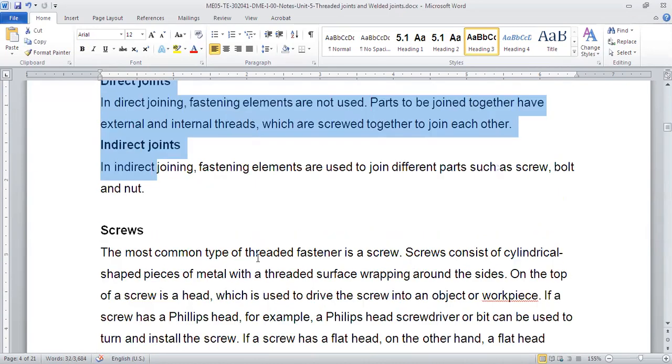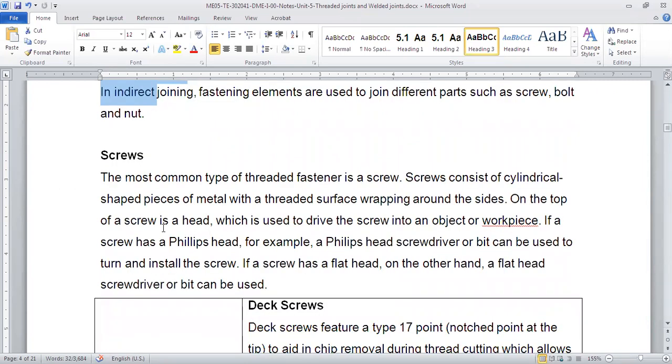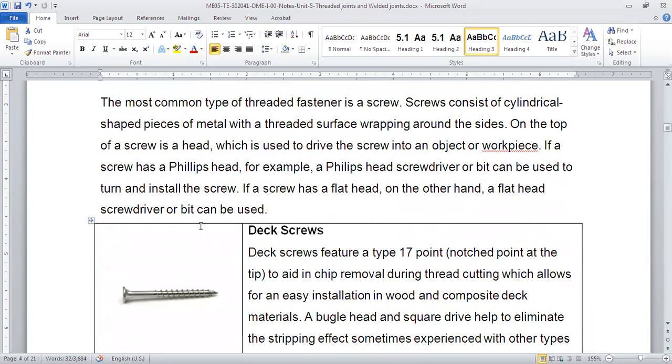Now we'll see what the different types of screws, bolts, and nuts are, so that you are familiar with those types when we use them in practice. Okay. Now, a screw is basically a cylindrical shaped piece which has a thread on its outer surface. On top of it, we will have a head, and the head will have different shapes.